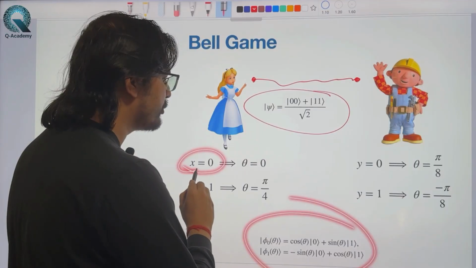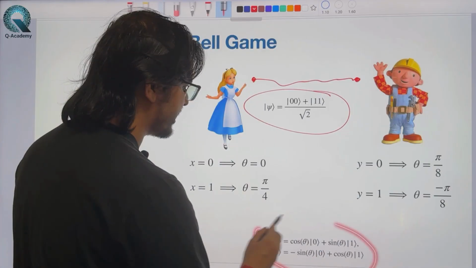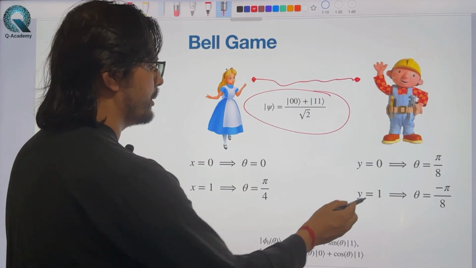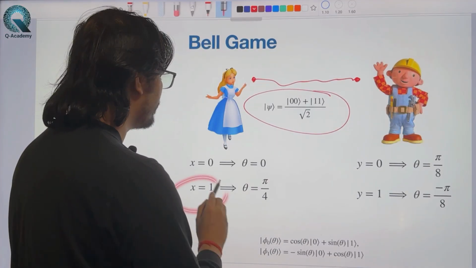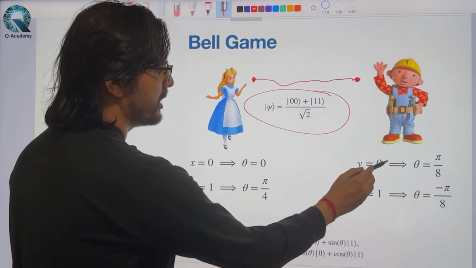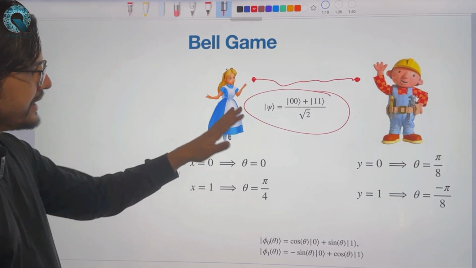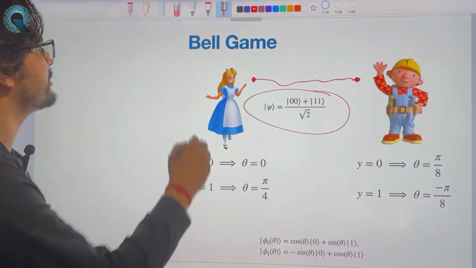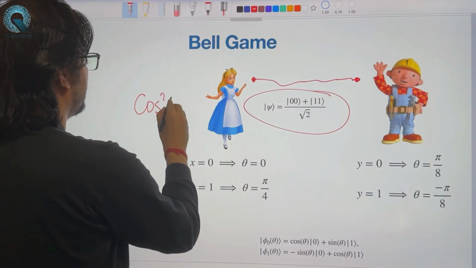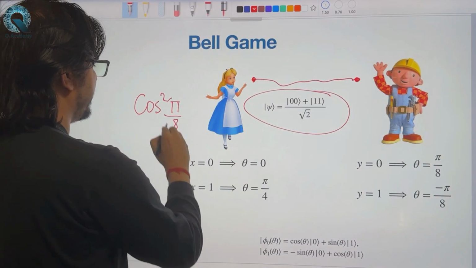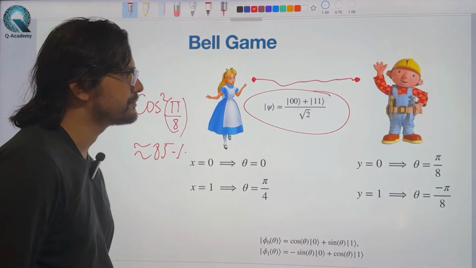So when x is equal to 0, they just measure corresponding to this basis, which corresponds to theta equal to 0. When y equal to 1, just put here theta equal to minus pi by 8. When x equal to 1, just put here theta pi by 4. When y equal to 0, just put here theta equal to pi by 8. Now in this case, if you do a detailed calculation, you will find that they can win with probability cos square pi by 8, which is approximately 85%.